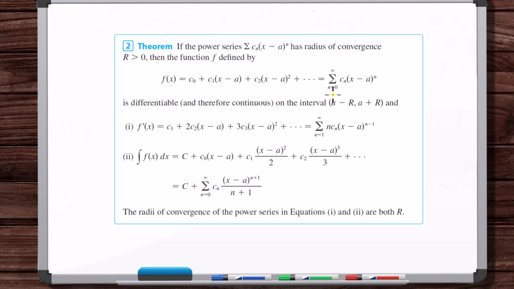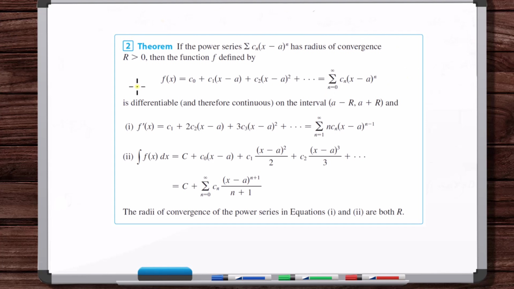Here's summation notation starting at n equals 0, but it's not a hard rule that the power series has to start at n equals 0. It's more about an (x minus a) to the n, like a common ratio, and then a constant factor that's a function of n for each term. That's the nature of a power series.